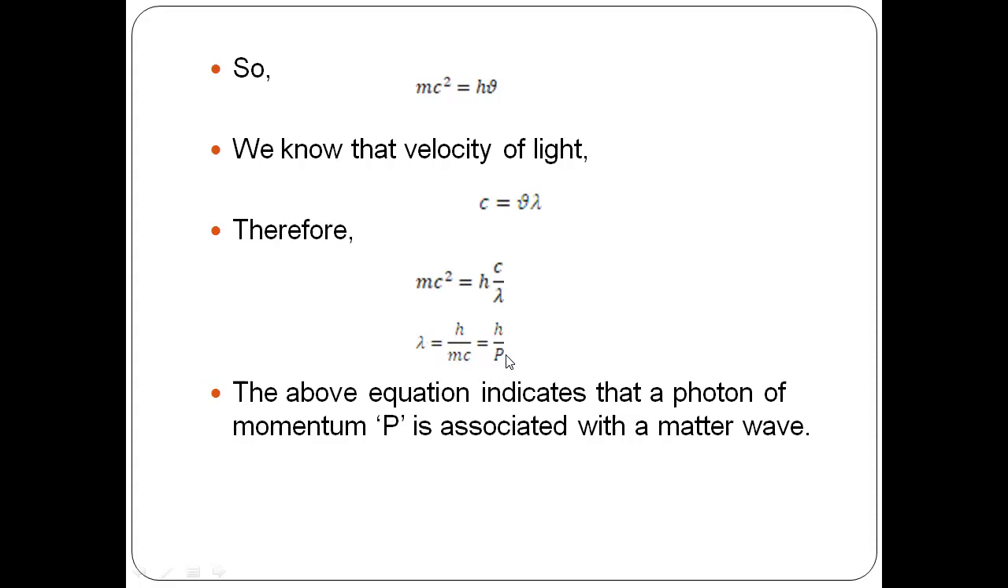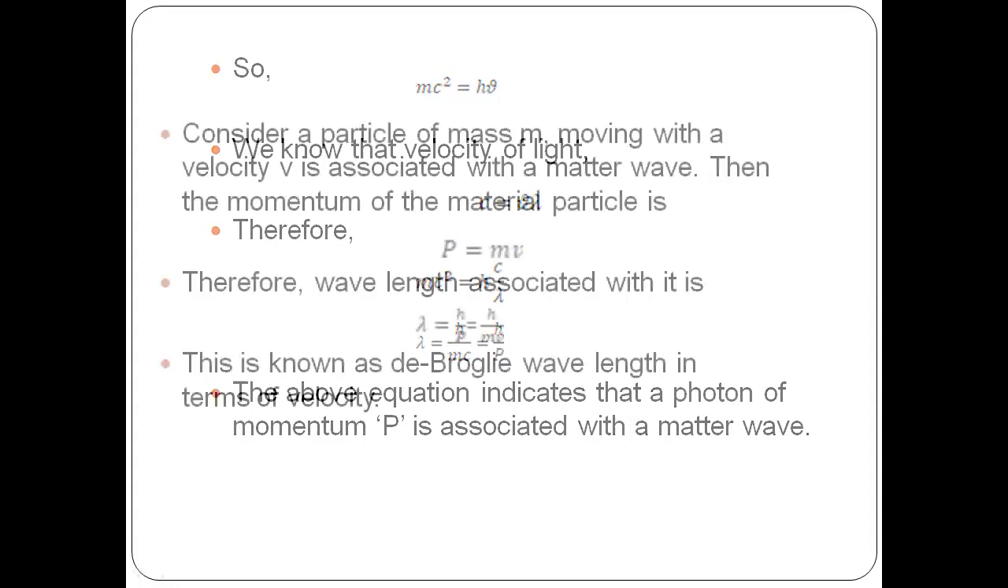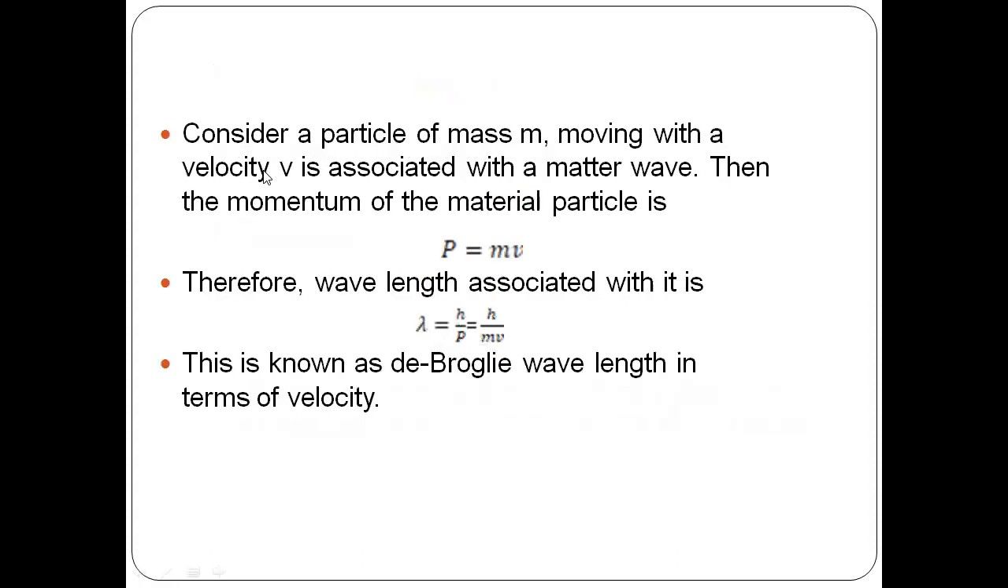Now to convert this formula into velocity terms, just take a particle of mass m moving with a velocity v. Then we can give its momentum as mass into velocity. So we can give the wavelength as lambda is equal to h by p, replacing momentum with mass into velocity, h by mv, which is the de Broglie wavelength in terms of velocity. This equation is called the de Broglie wavelength in terms of velocity. We have a number of formulas for the de Broglie wavelength. In the previous slide we saw wavelength in terms of momentum, and here wavelength in terms of velocity.